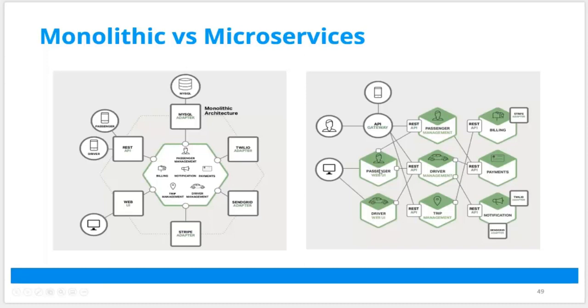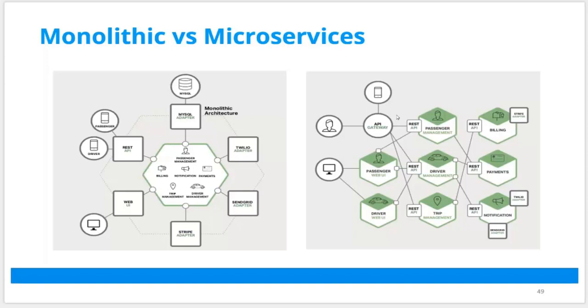Moreover, if I have to test something, let's suppose I have to test passenger web UI, I'm only testing passenger web UI and only the related links with passenger web UI. So I have to test this and this, only 3 parts. I don't need to test the entire application. So that is the benefit of microservices, that is where the industry is moving towards.